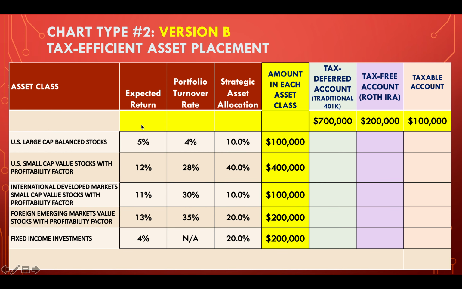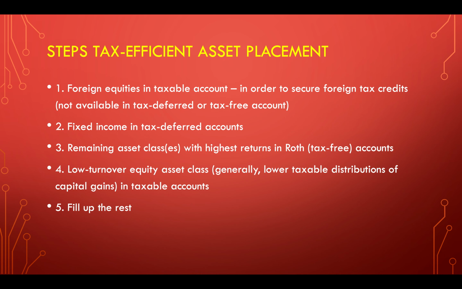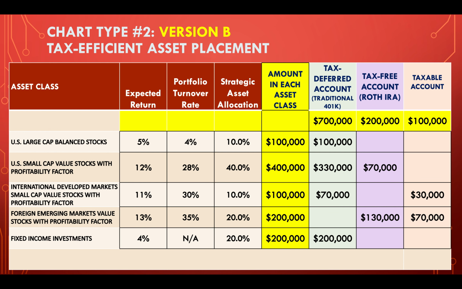Okay, here we go. What did you come up with? Again, here are the steps. Follow the steps. Here's a potential answer. You could put 30,000 in the international small cap value, emerging market 70,000. You have 100,000 in that taxable account. Now again, you could do this differently. You could put 50-50 here, or you could put all developed markets over here, 100,000. That's okay. Sometimes in these charts, there's no one right correct answer.